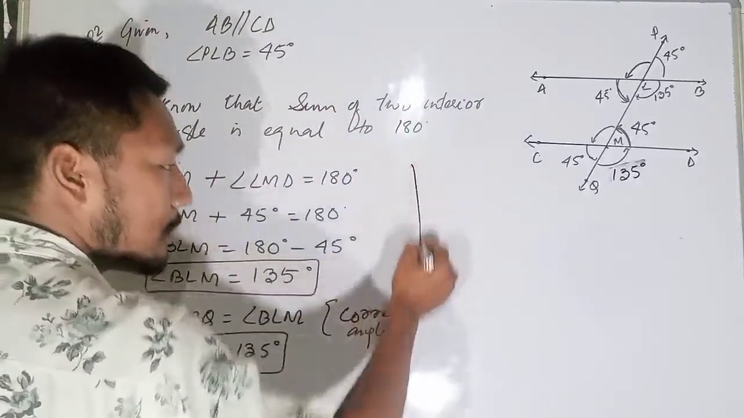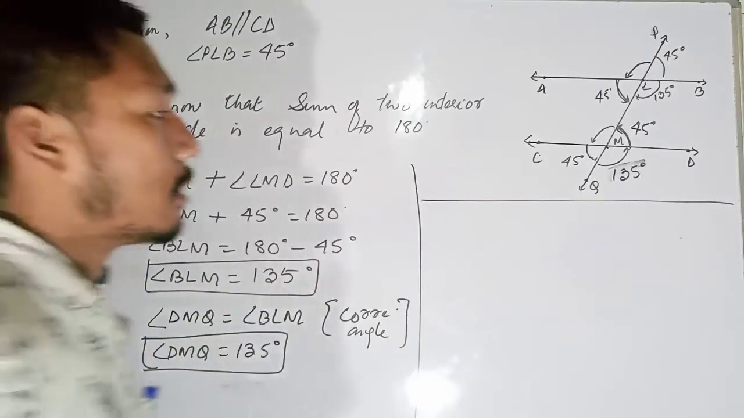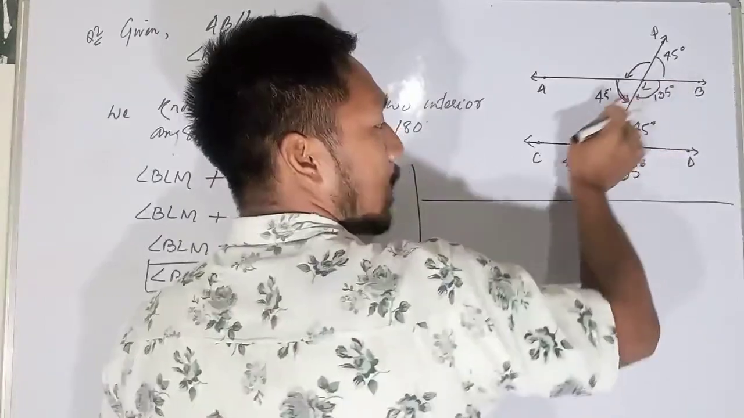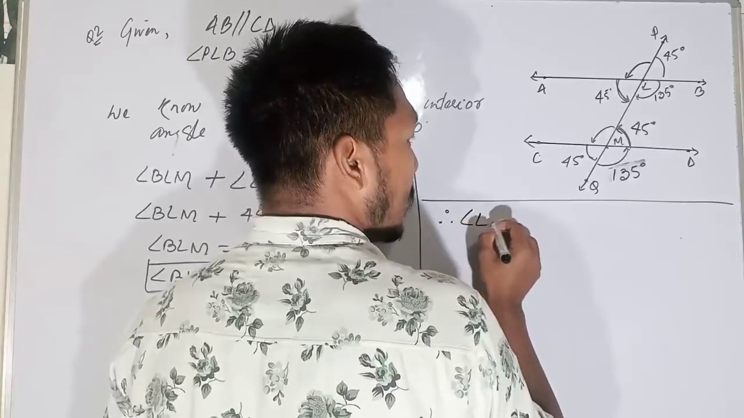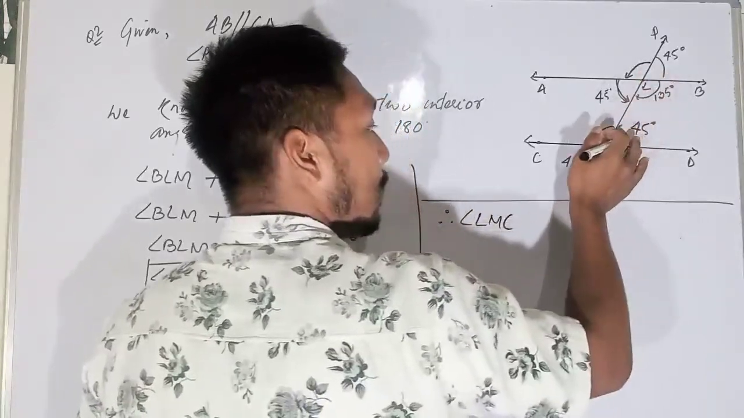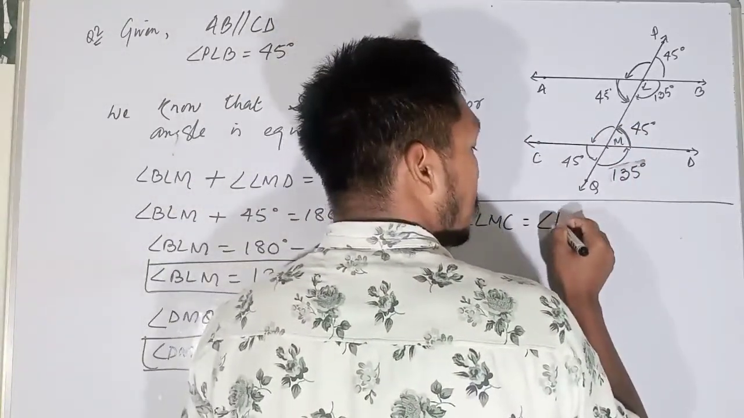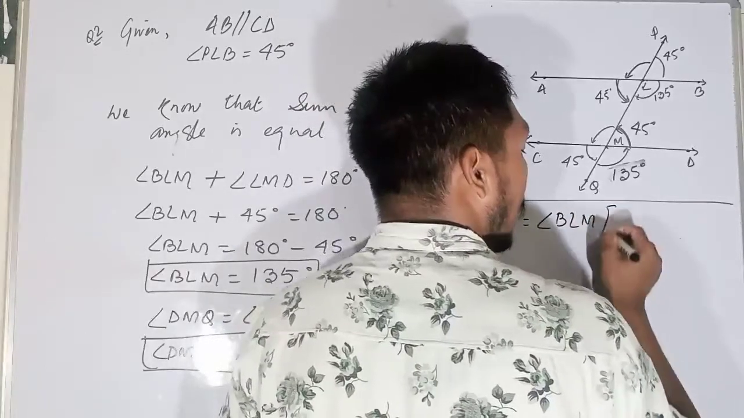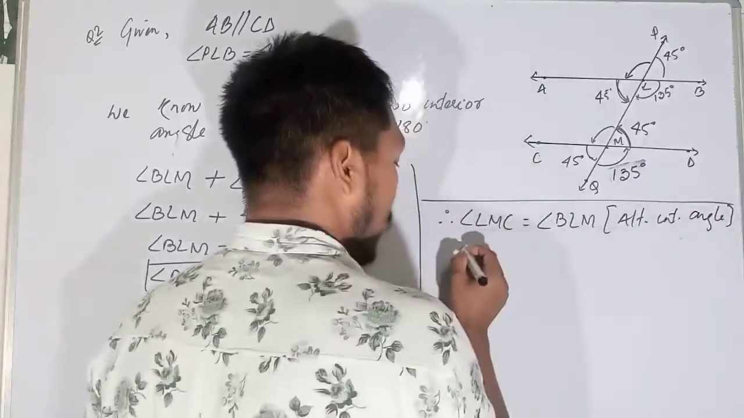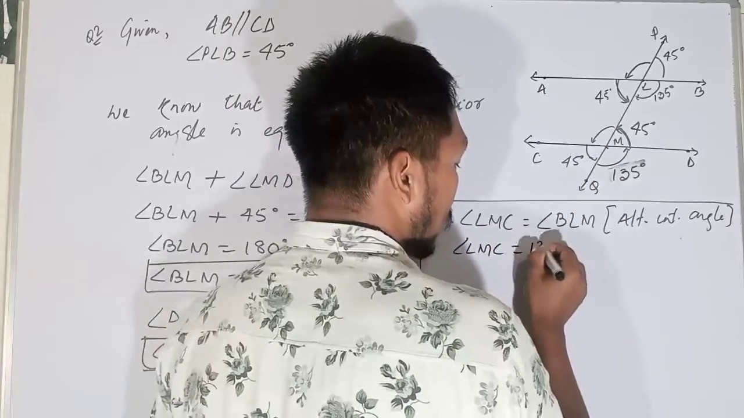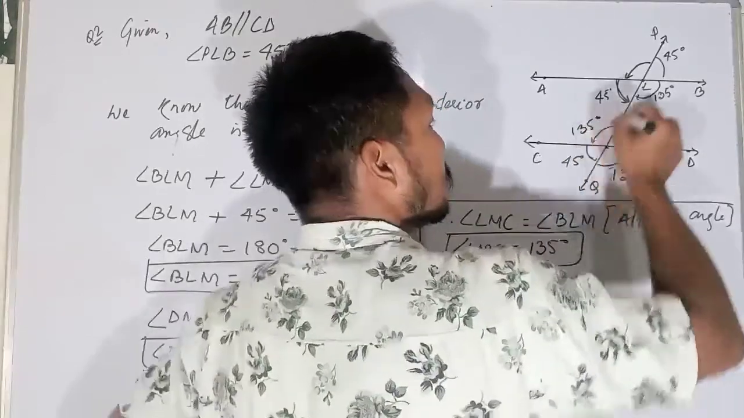Now I'm continuing this side. DMQ we know, and this and this angle will be equal. Therefore again, angle LMC, this side, will be equal to BLM. Why? Alternate interior angles. That means angle LMC will be equal to 135 degrees again. So this is also 135 degrees.